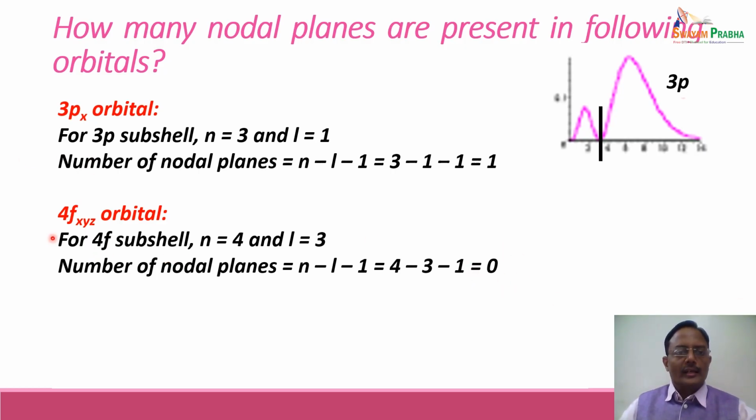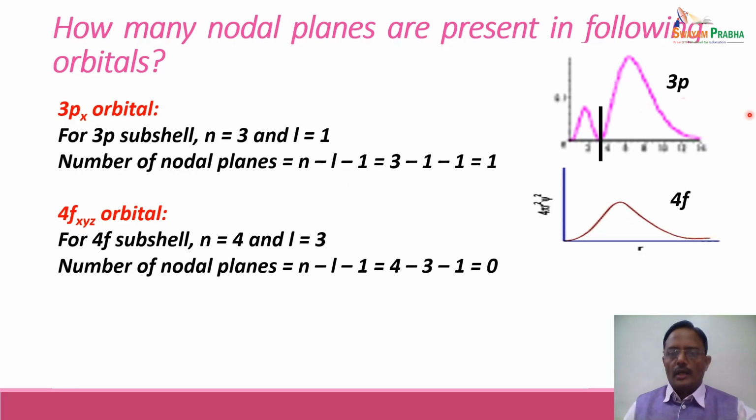Whatever is the orbital in the 4f subshell will not have any nodal plane, and its probability distribution will be something like this without any nodal plane. Nodal plane is actually the minima between two maximas, as we are observing in this particular case. There is no minima in between two maximas.